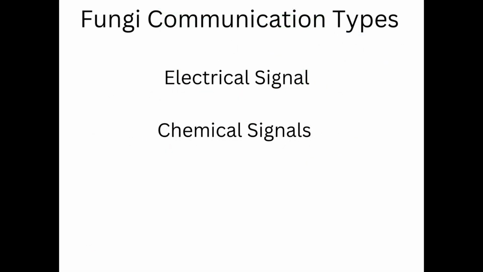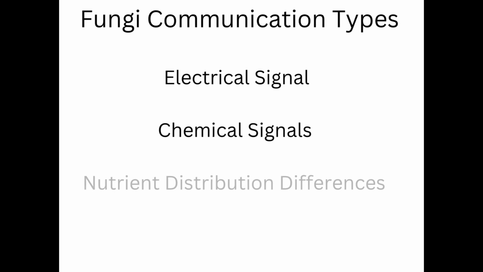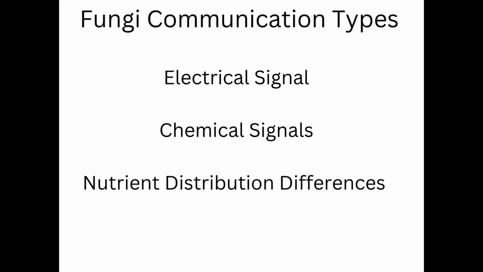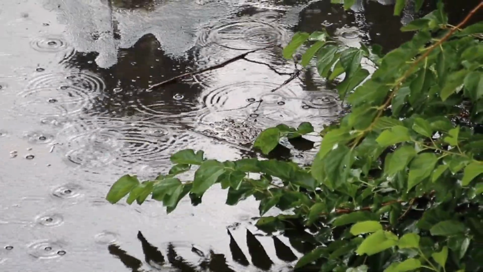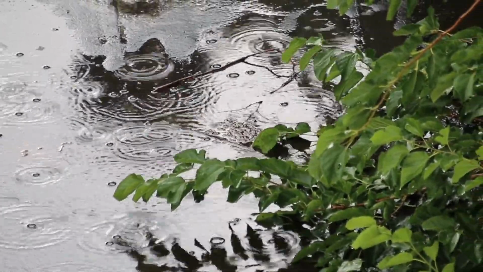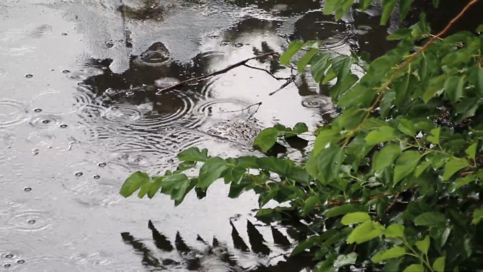Sometimes, the signal isn't electrical or chemical. It's a change in how nutrients are distributed. If a plant is under attack, it might stop sharing resources like carbon or sugars with its neighbors. This sudden disruption can signal to other plants that something's off, triggering them to take defensive measures.